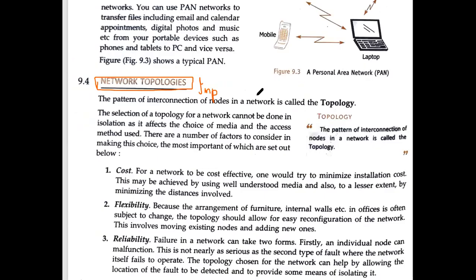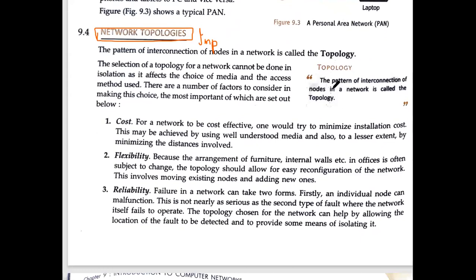The very first thing given over here is the definition: the pattern of interconnection of nodes in a network is called topology. Pattern of interconnection means how the computers are connected with each other, their pattern. Whenever we are making or choosing any type of pattern or topology, we have to consider so many things.